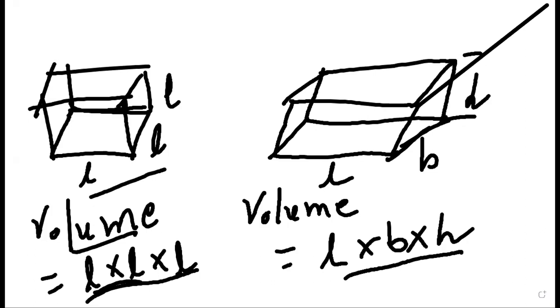So now you can write that volume of a cube is equal to length into length into length, right?